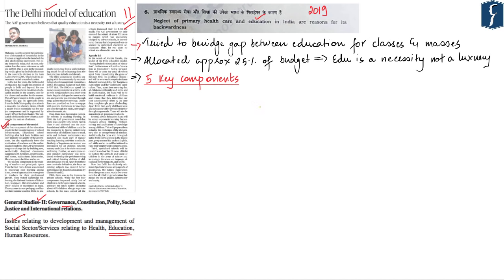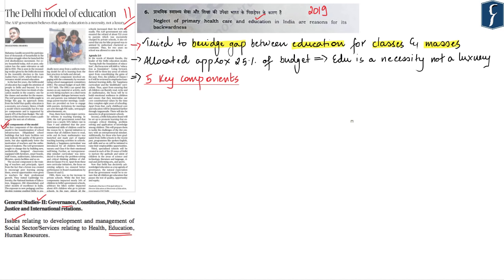Now in India, for the longest time, as far as education is concerned, there is a lot of inequality because education was being imparted for two types of people. One was education for the classes, that is people of the higher classes who can afford good education. And second was the education for the masses, for the normal people who do not have the resources to provide good quality education to their children and are rather dependent on the government to take care of the education for their children. So the AAP government, through its Delhi model, has firstly tried to bridge this gap between education for the classes and the education for the masses.